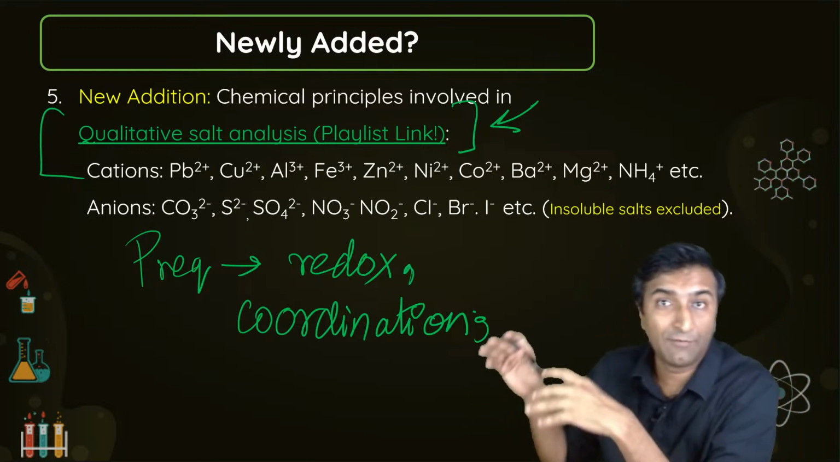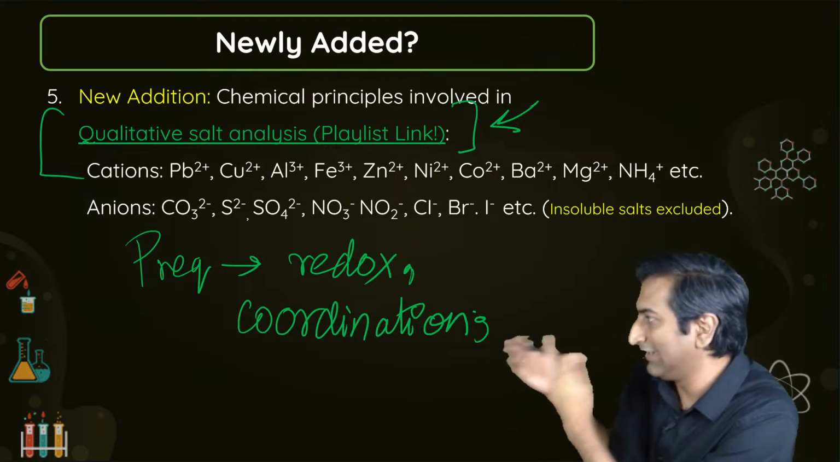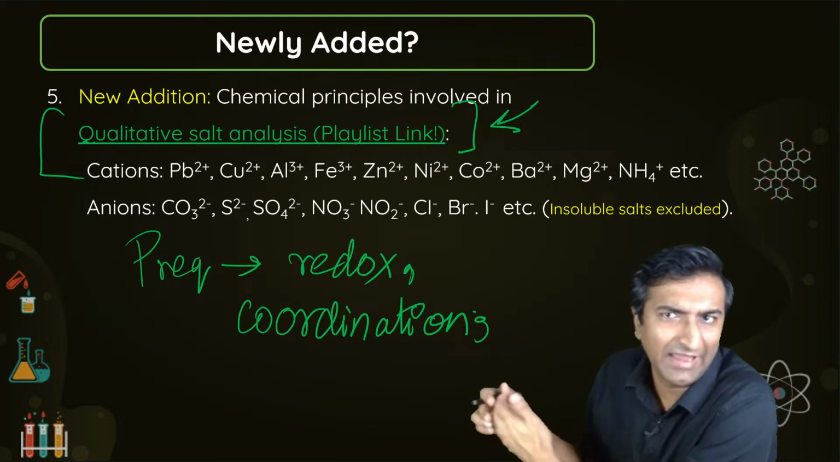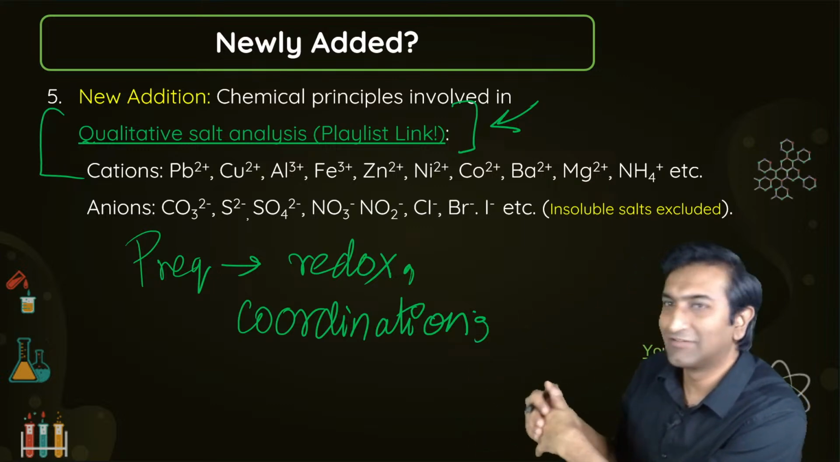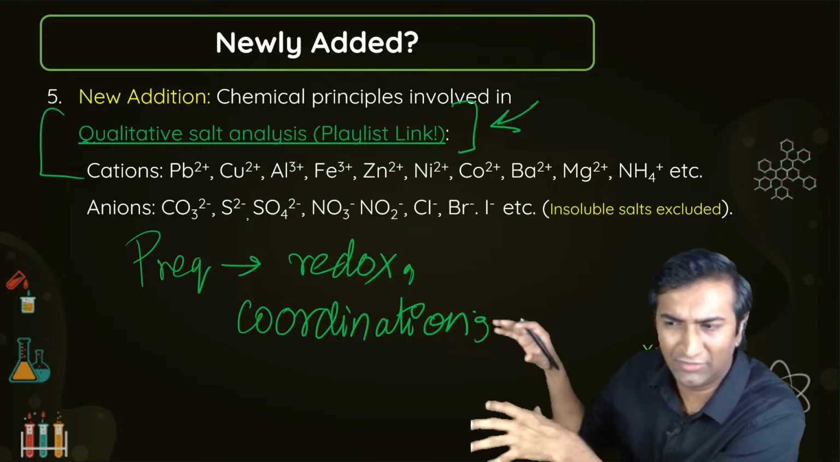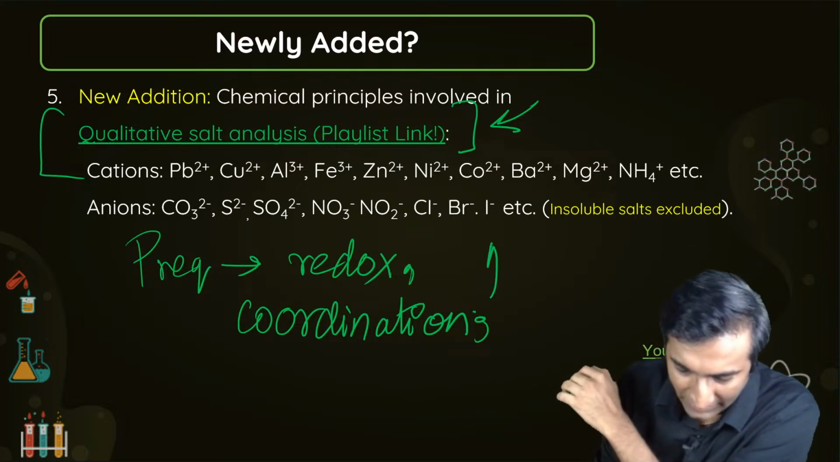Because I did these 4 sessions, I realized that a lot of students on the NEET channel had not done coordination, so it felt a bit difficult for them. You need coordination because most of the confirmation tests are some sort of complex being formed. You need to understand the chemistry behind it, otherwise it's a lot of mugging. So the prerequisites are redox and coordination, and then you can understand this.